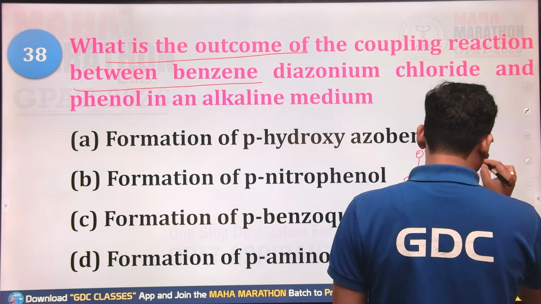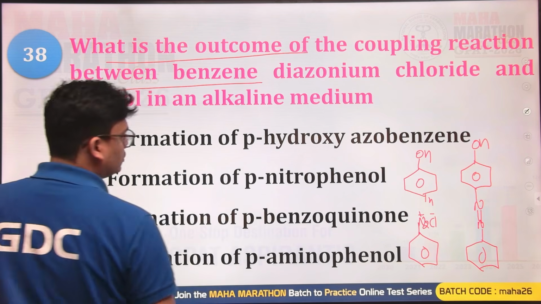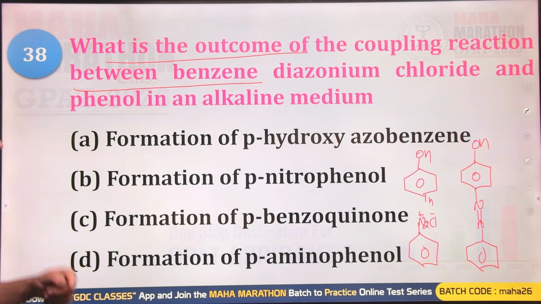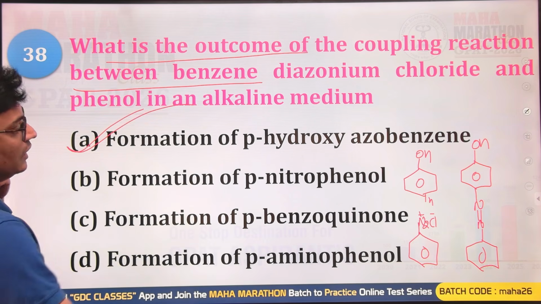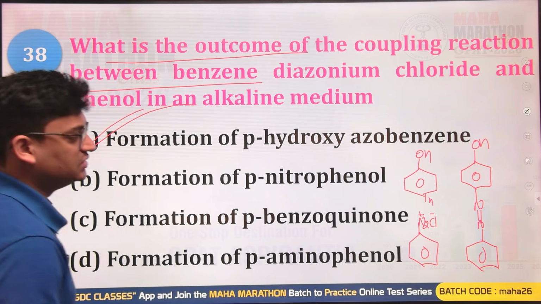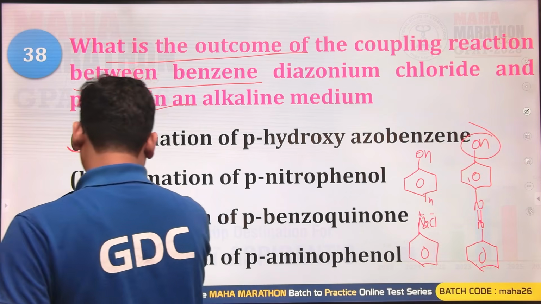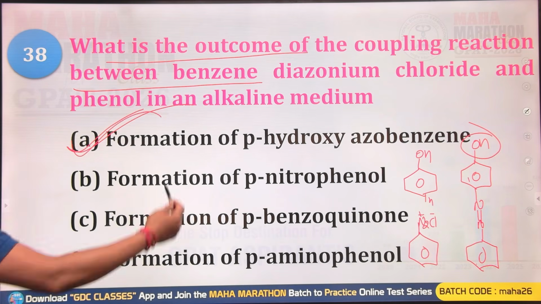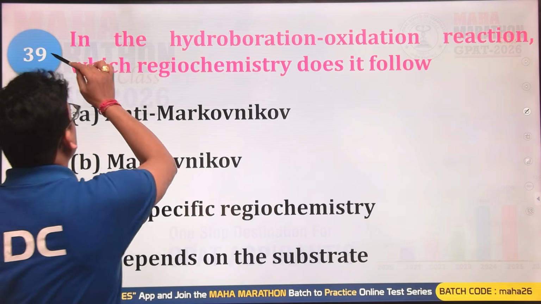So this is the diazobenzene formation with the para hydroxy. The formation of para hydroxy azobenzene, yes, that is the right answer; in the first option only it is written para hydroxy azobenzene. So these are the azobenzene, having the para hydroxy group. So yes, A will be the correct option for this question.